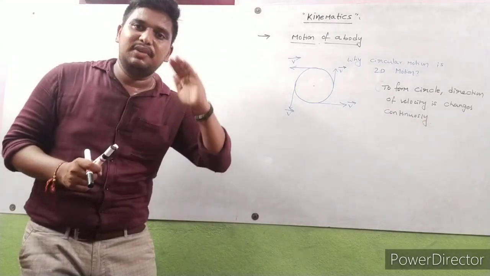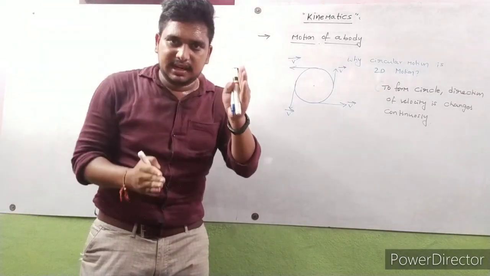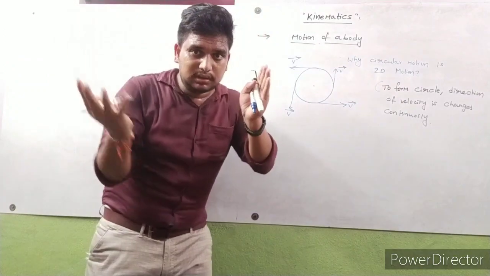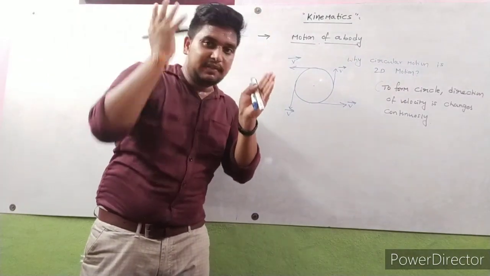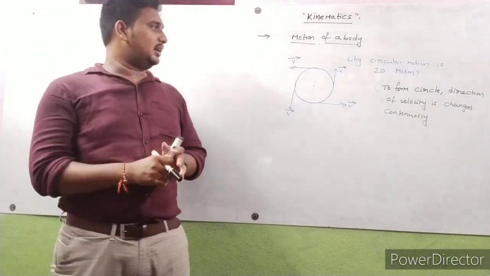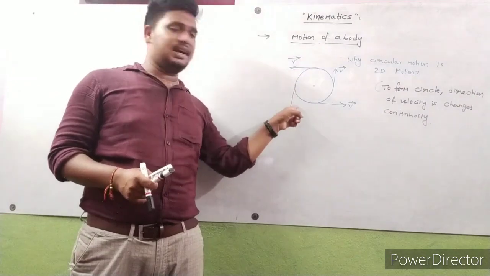Then only can we form a circle. Observe carefully. Here the direction is like this, here like this, here like this, and here like this. That means a full circle will form. Definitely the direction of velocity changes; only then is it possible.